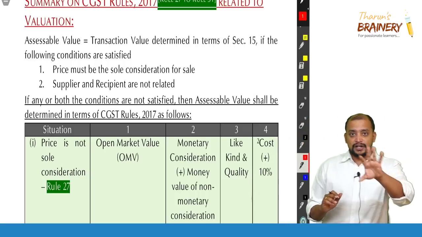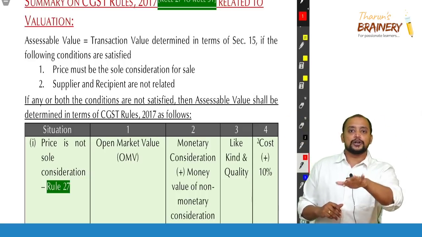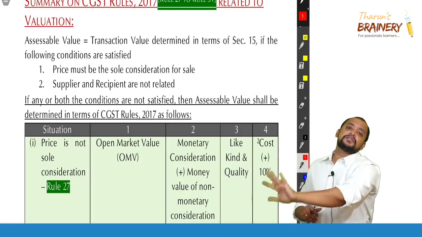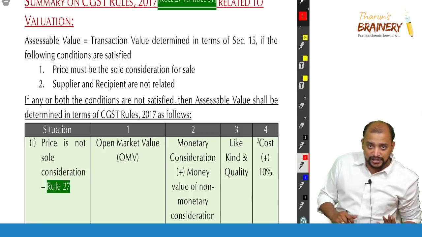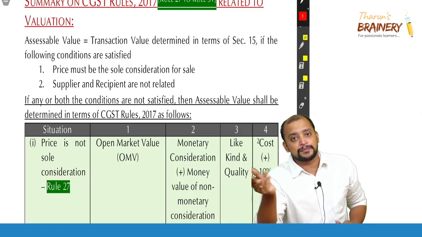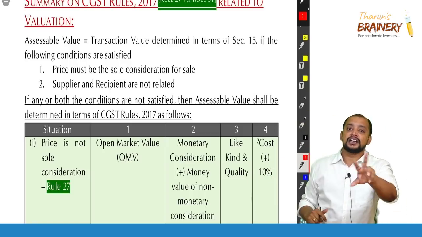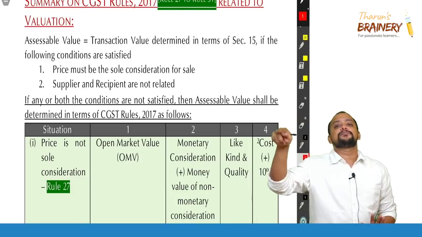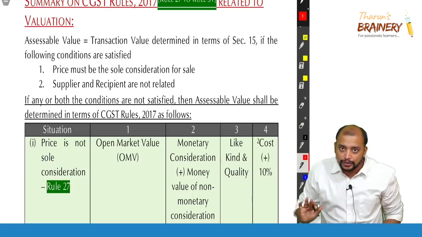So 27 not possible, 30, 31. 28 not possible, 30, 31. 29 not possible, 30, 31. So 30, 31 will be common for all these three situations. So Rule 30 is what? Cost plus 10%. Manufacturer take cost of production, trader take cost of acquisition, and service provider take cost of providing the service. Add 10%. We need to add 10% to that.